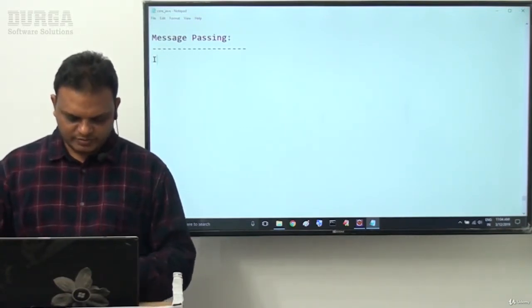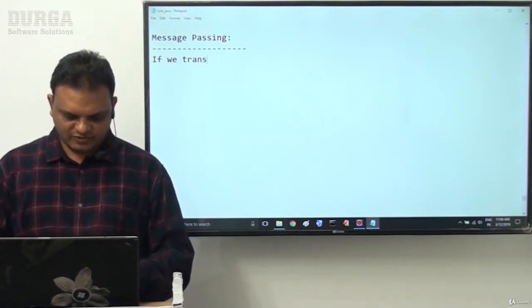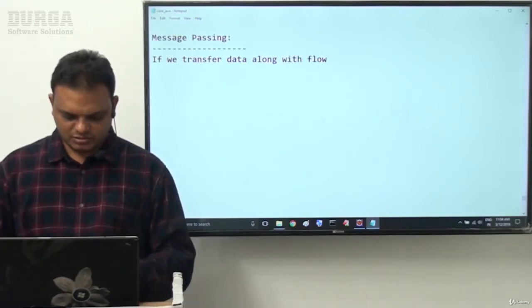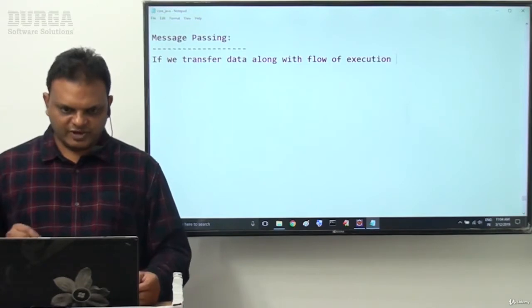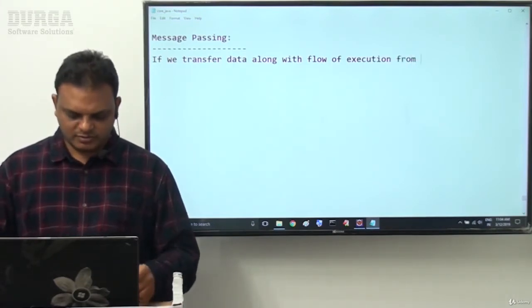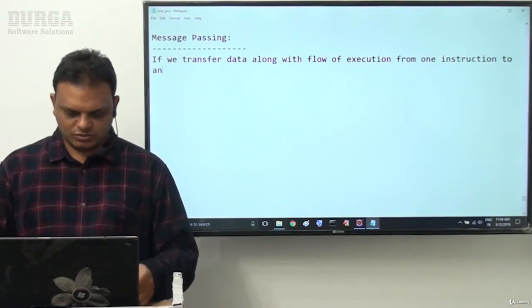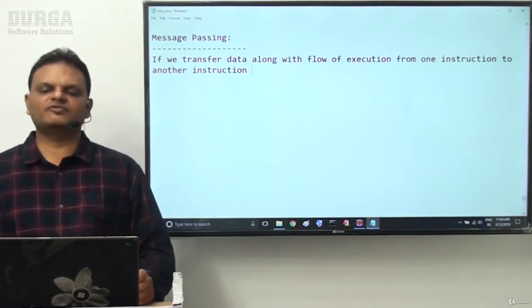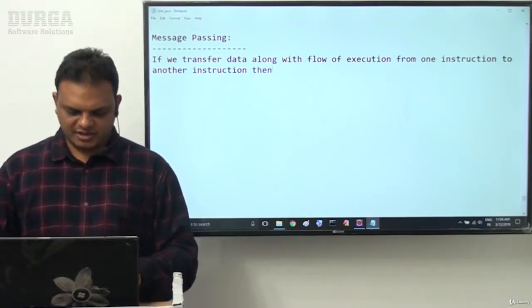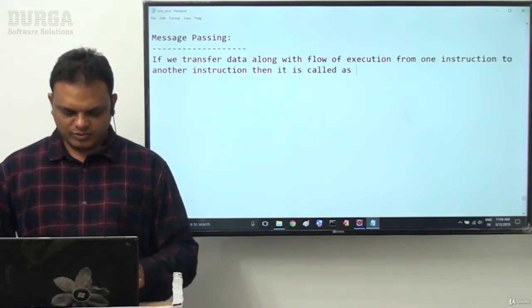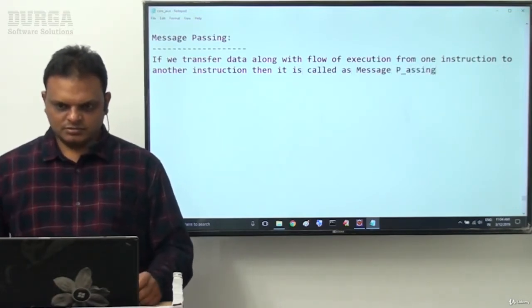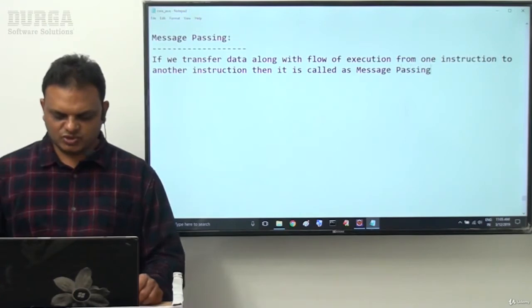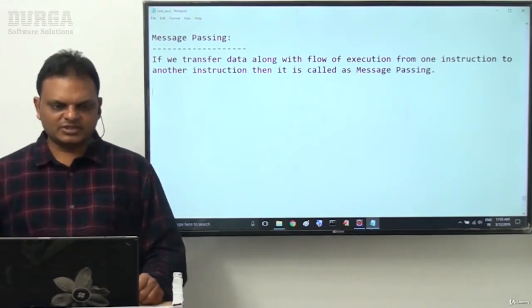If we transfer data along with the flow of execution from one intersection to another intersection, then it is called message passing. Just passing the data along with the flow of execution from one intersection to another intersection, that is called message passing. Right, sir?